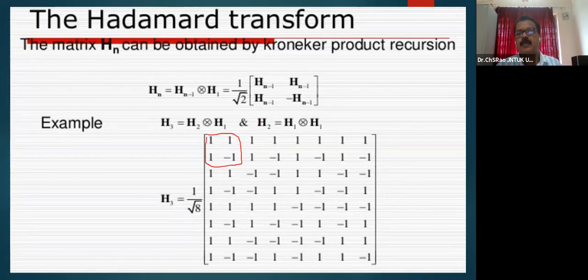H2 may be a recursion of two H1s, and you please come afterwards, I am in a class.